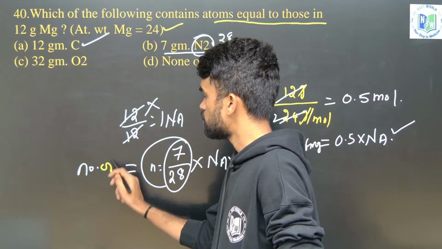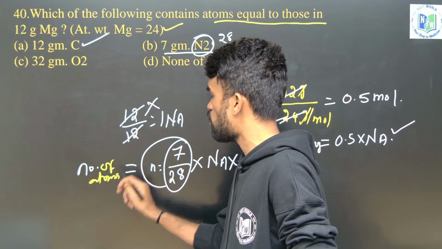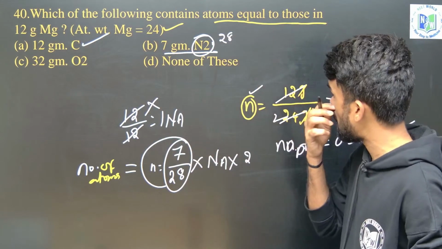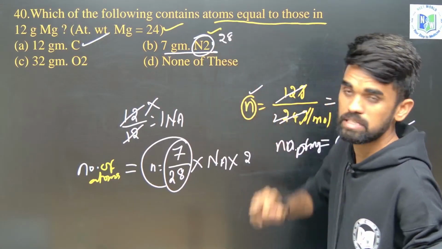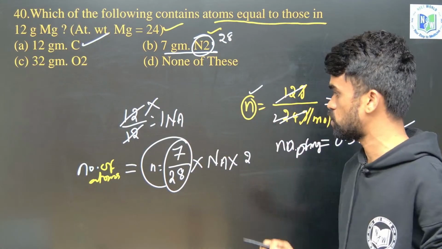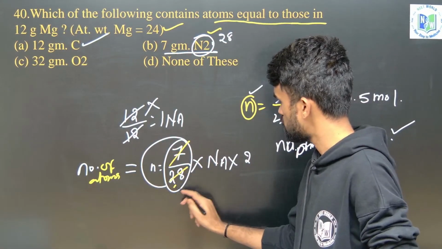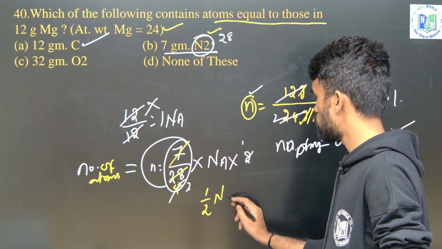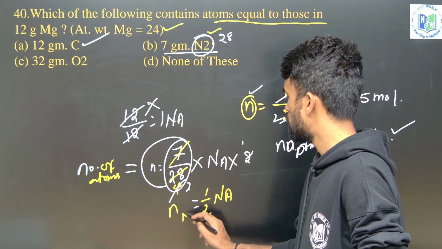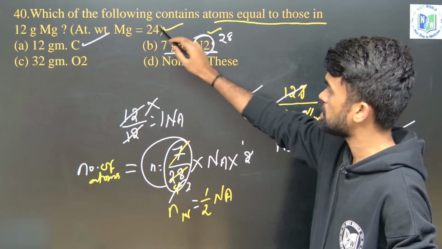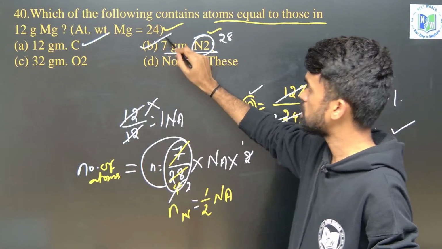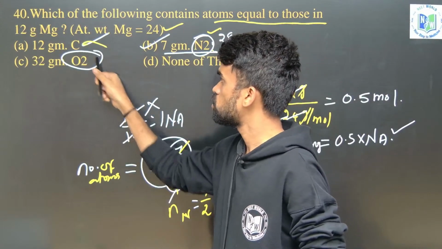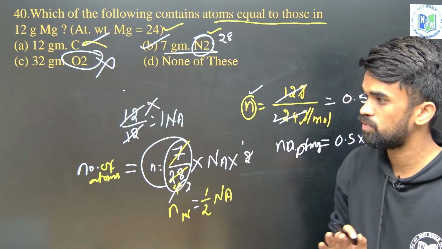You should not get confused between number of molecules and number of atoms if they ask. See, they are asking about number of atoms. Here it is given as a molecule. One molecule contains how many nitrogen atoms? 2, so multiply with 2. That's it. So 1 by 2 Na. So here the number of atoms of nitrogen in B is the same as the number of magnesium atoms. So what is the suitable answer here? It is option B and not A. You can verify for this, and you will get a wrong answer. Only option B is correct for this particular question.